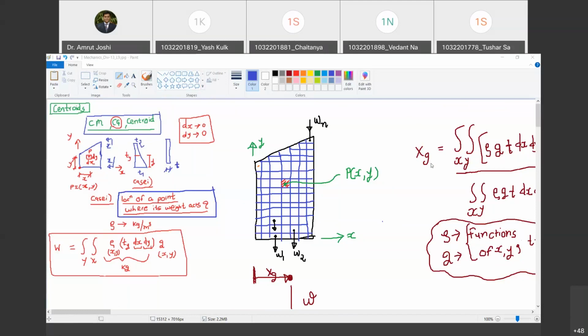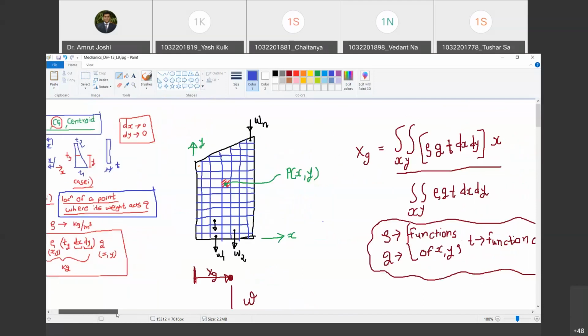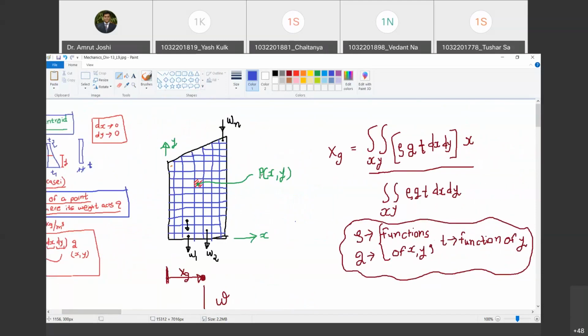Yes, sir. So I have drawn a zoomed view of this body here. Point P corresponds to this red shaded area, and the coordinates of this point P are x and y. This dx and dy are infinitesimally small. So we are at a point in strictest sense. Are you with me? Yes, sir. Now I can divide this body into finite number of such infinitesimally small chunks. Do you agree with me? Yes, sir. Those chunks I have marked with these blue lines. So let us say this is one chunk, then this is another chunk, this is another chunk. Are you with me? Yes, sir. Every one of these chunks has different coordinates x and y.